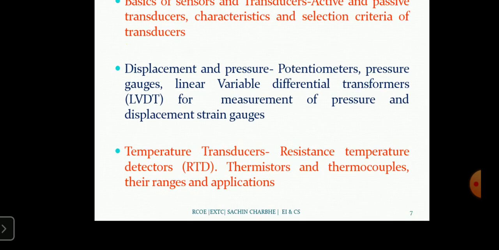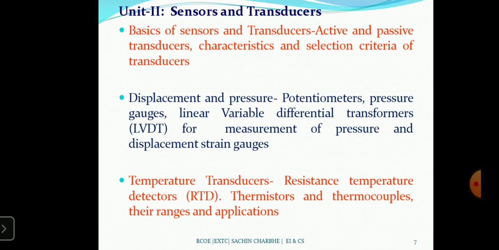Then temperature transducers. There are many temperature transducers: resistance temperature detectors, RTD, thermistors, and thermocouples. In our home heater there is a combination of RTD, thermistor and thermocouples. Temperature is one of the most widely measured and controlled variables.